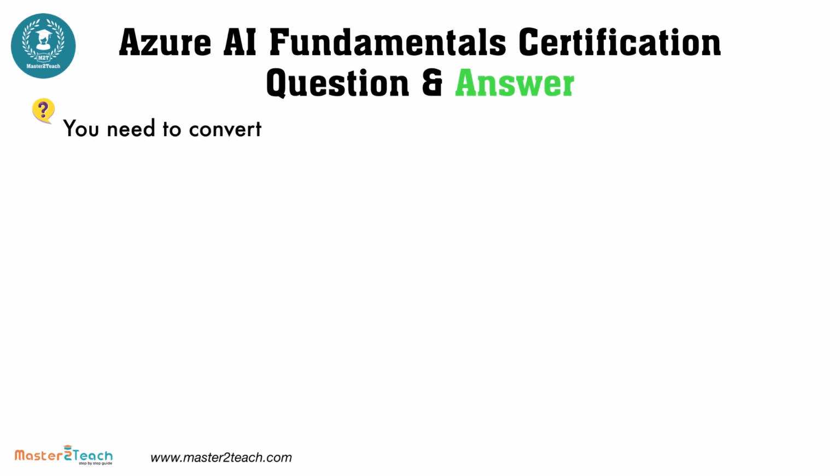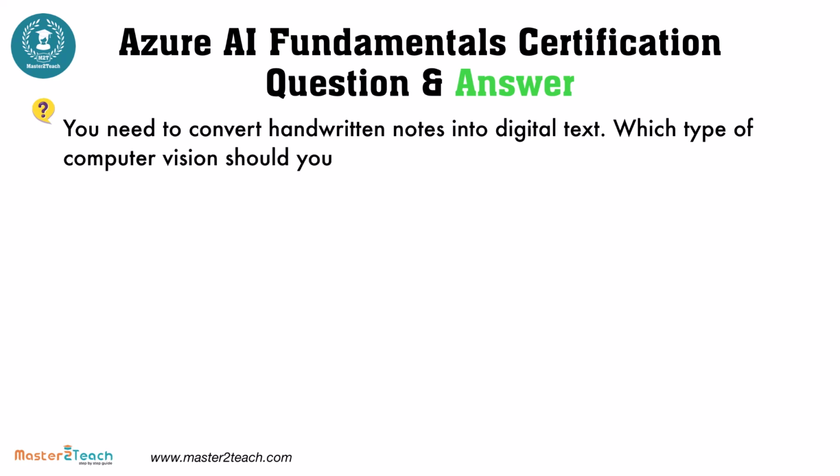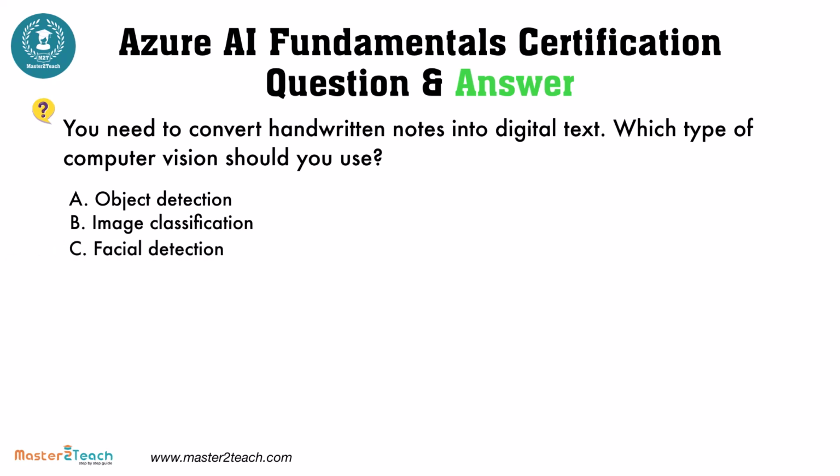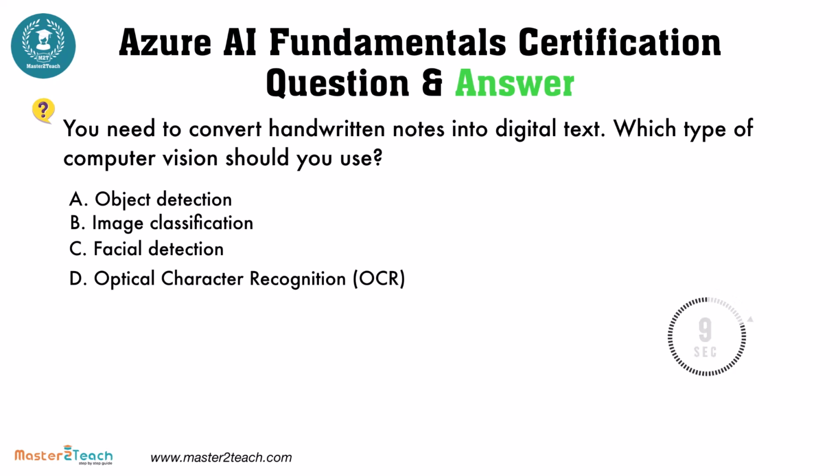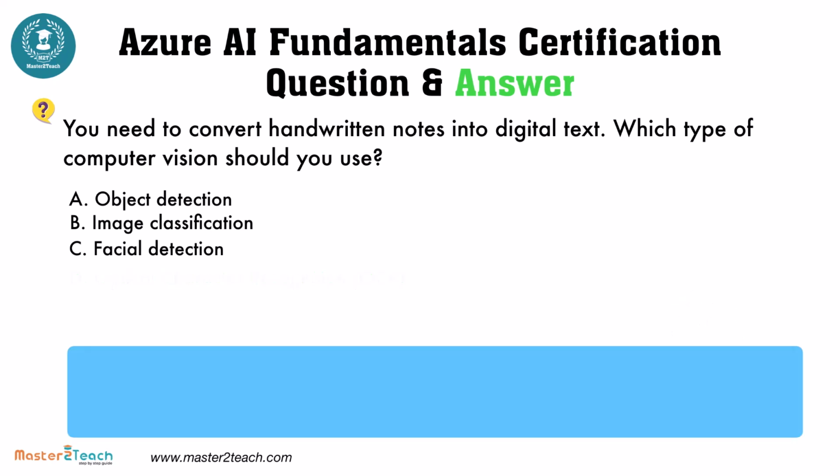You need to convert handwritten notes into digital text. Which type of computer vision should you use? The options are A. Object detection, B. Image classification, C. Facial detection, D. Optical character recognition, OCR. The correct option is optical character recognition, OCR.